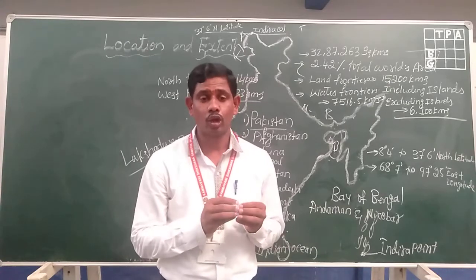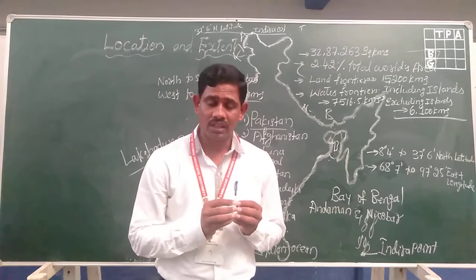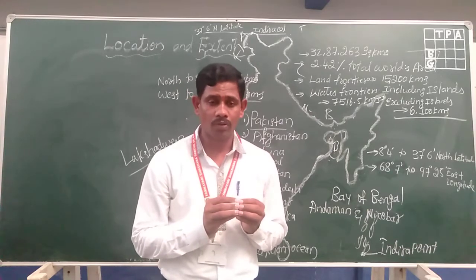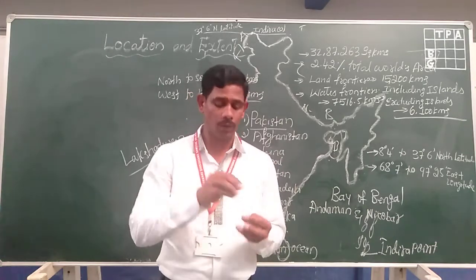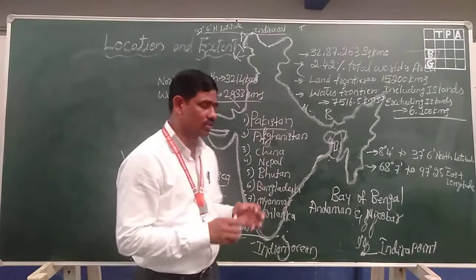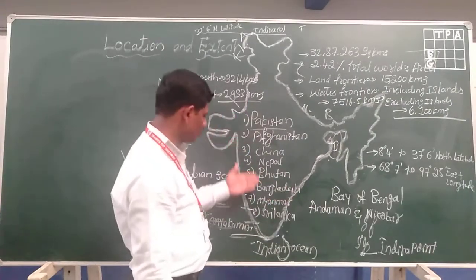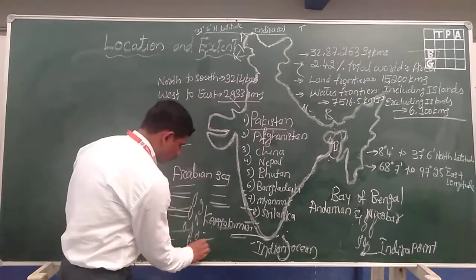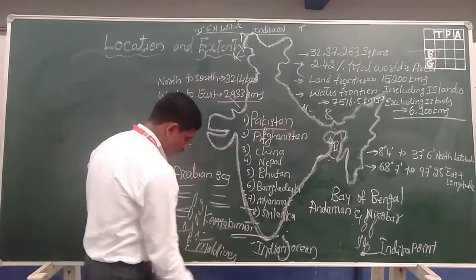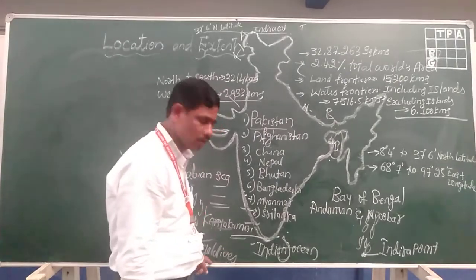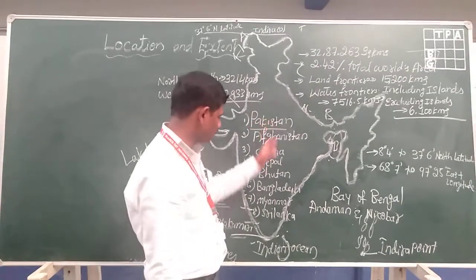They make economic ties, cultural ties, and development of agriculture, industries, education, and health. For the development of all these, the neighboring countries make agreements. One more, the Maldives, is also located here. The Maldives is an island country located in the southwestern part of India in the Arabian Sea. So these are the neighboring countries.